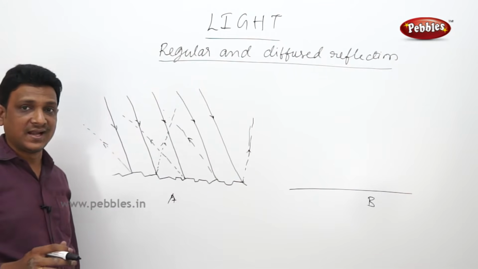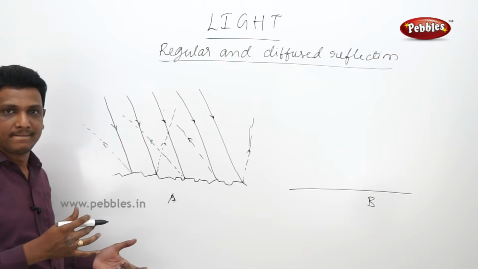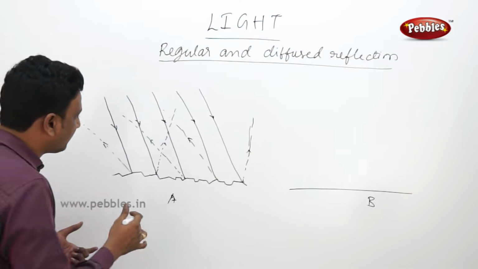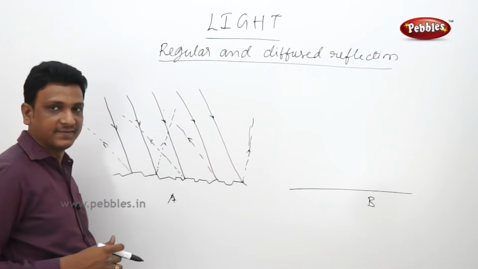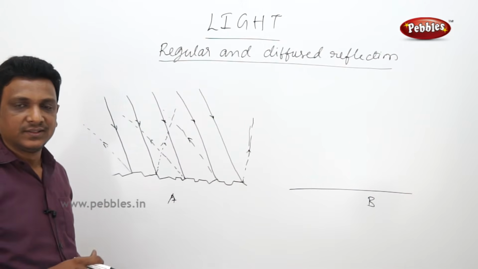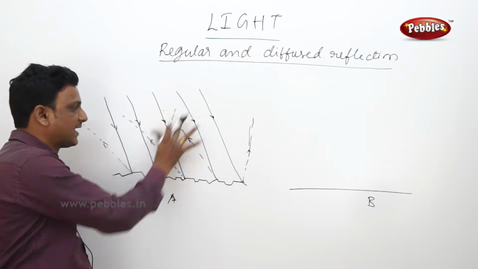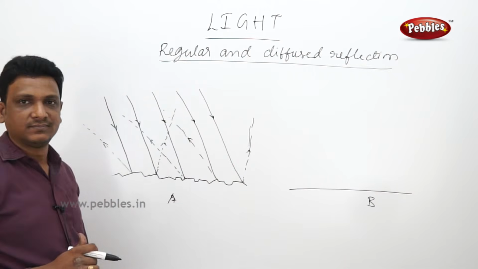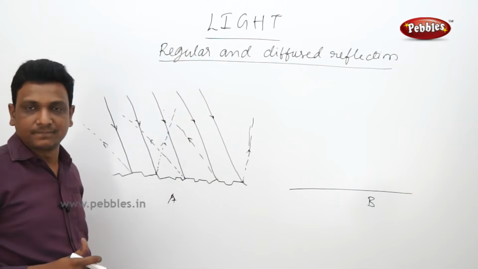You may think that the law of reflection fails here, but it doesn't fail. Why do you see the reflections in different directions? It is because of the irregularity in the surface. If it is a smooth surface like a mirror, the reflected rays are also parallel. But they are not parallel here, because the surface is irregular.